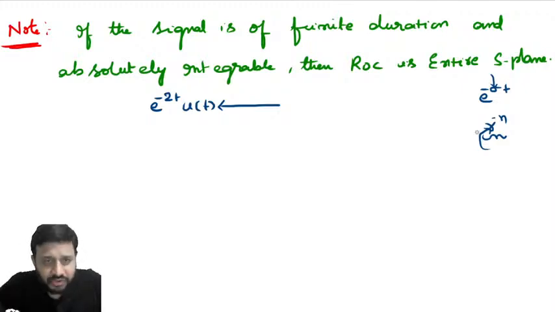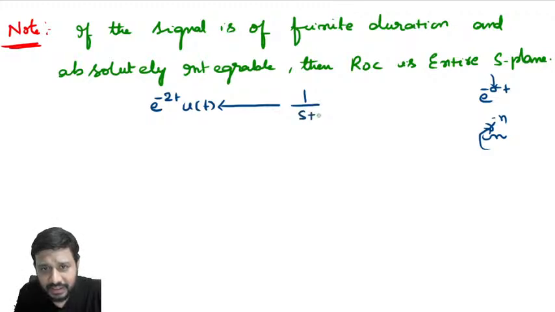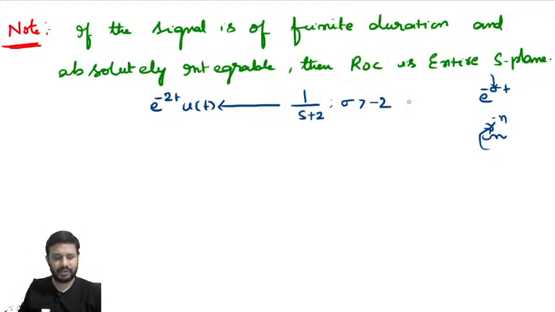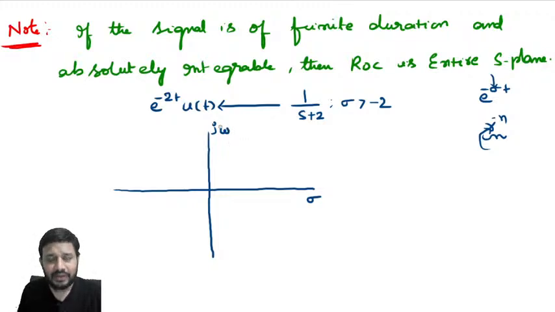Okay, come to this one. If I take this signal e power minus 2t u of t, what is the Laplace transform? From previous knowledge, we will say that it is 1 by s plus 2, and ROC is sigma greater than minus 2. Observe here carefully. Now, let's draw the pole-zero plot first. Now we are trying to understand the concept of ROC. This is the real axis, this is the imaginary axis. So in Laplace transform we have included this real axis here, so that this became a complex frequency plane.